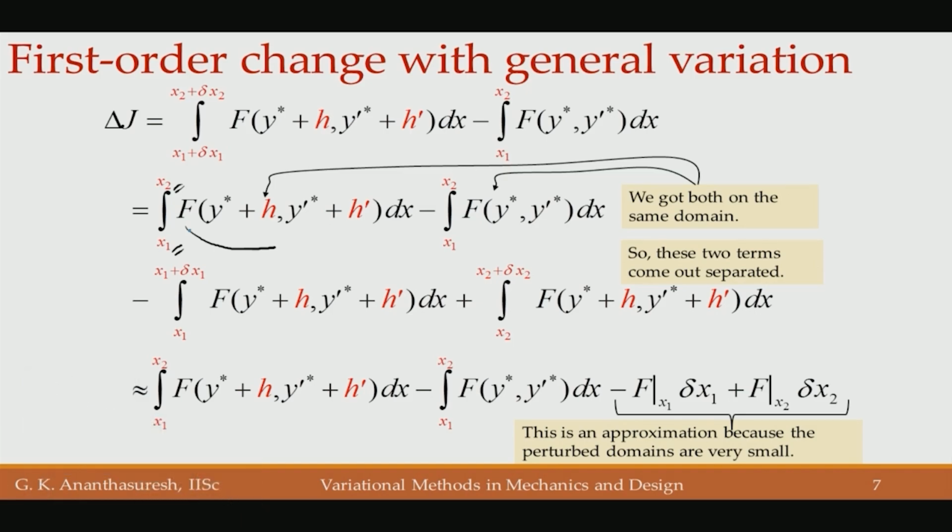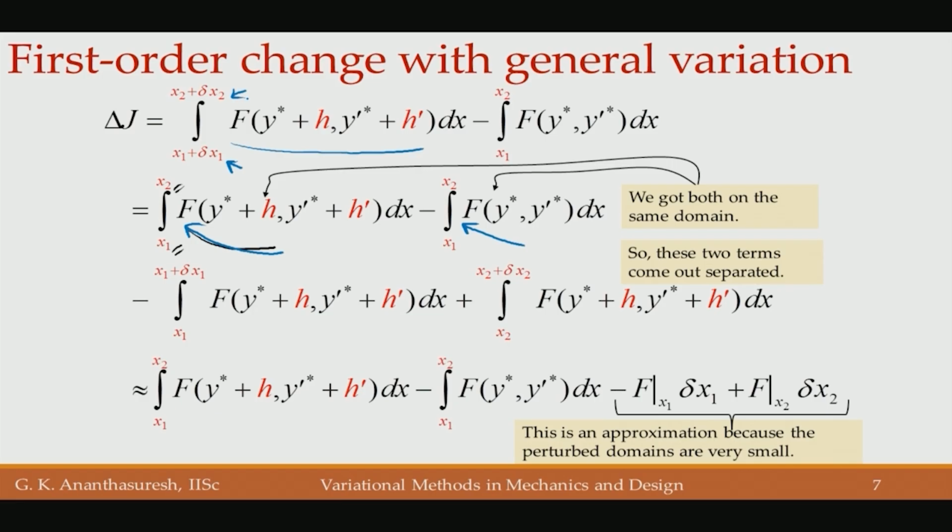Okay. If we look at this over there and this over here, both have the same domain, but we know that originally this one, the integrand that depends on the function and the perturbation, went from x1 plus delta x1 to x2 plus delta x2, that is from here to here.